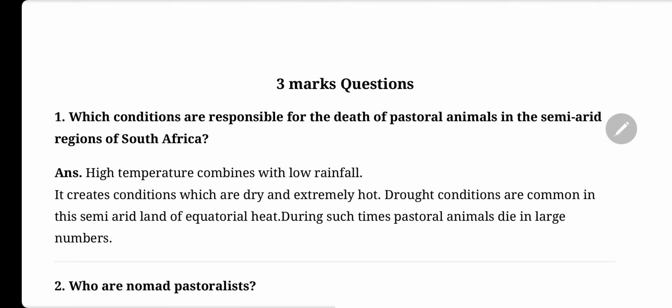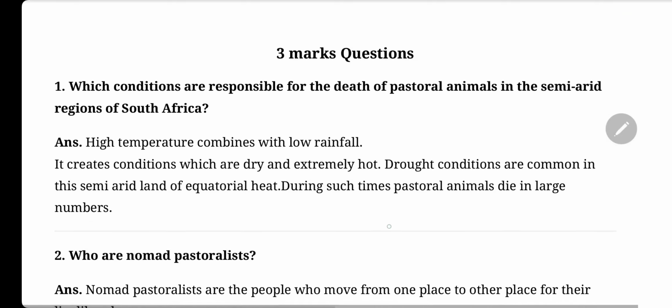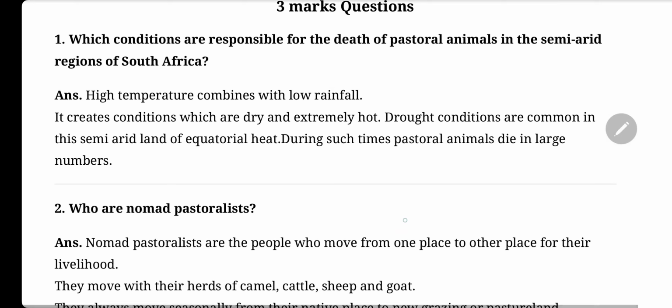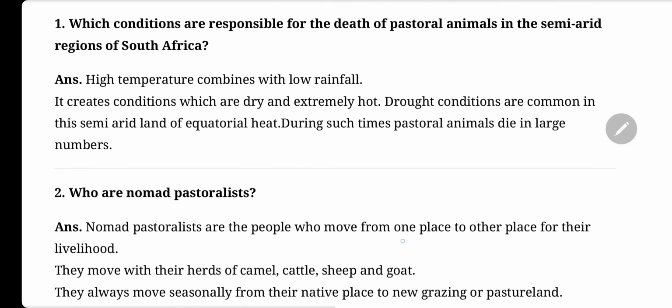आज हम क्लास 9 के हिस्ट्री चैप्टर नंबर 5 पेस्टोरलिस्ट इन द मॉडर्न वर्ल्ड के 3 मार्क्स के क्वेश्चंस देखेंगे। Which conditions are responsible for the death of pastoral animals in the semi-arid regions of South Africa? High temperature combined with low rainfall. It creates conditions which are dry and extremely hot. Drought conditions are common in the semi-arid land of equatorial heat. During such times, pastoral animals die in large numbers.